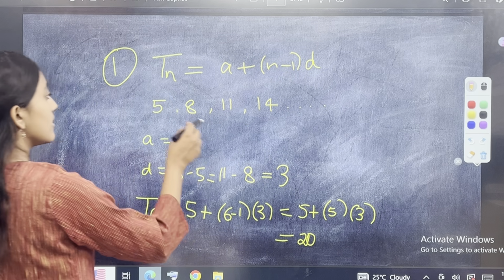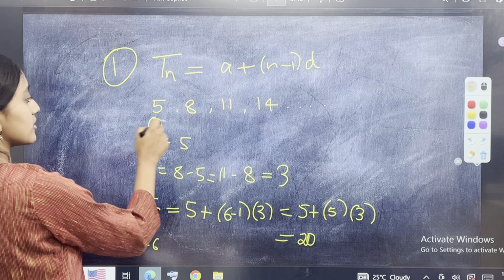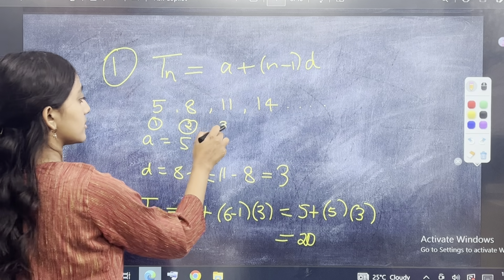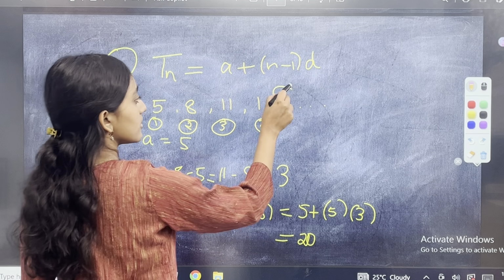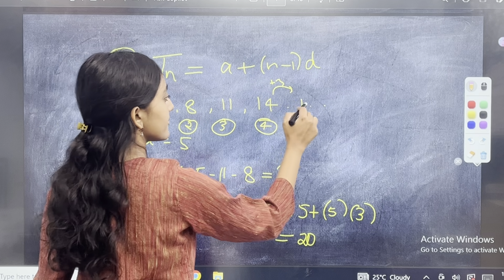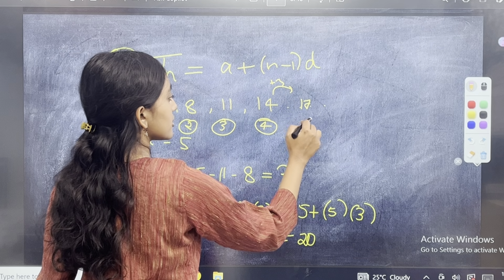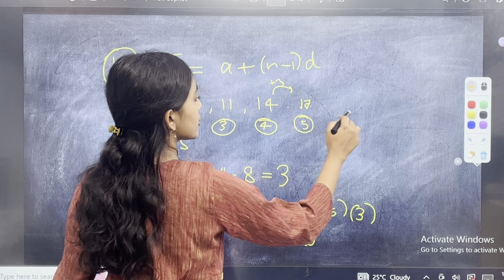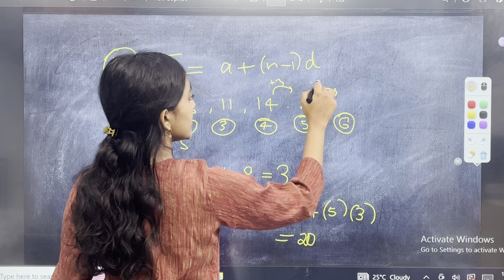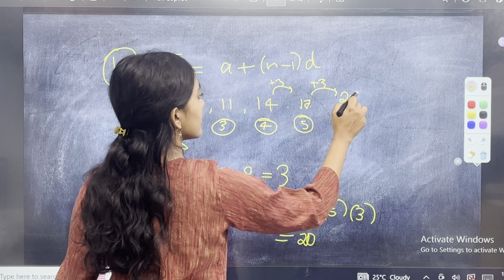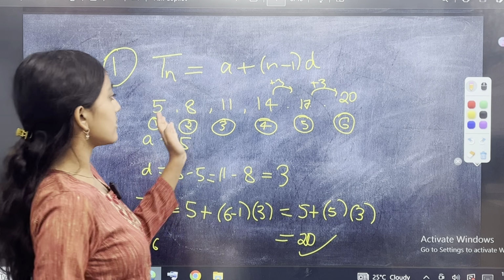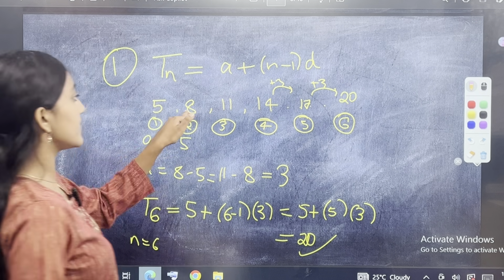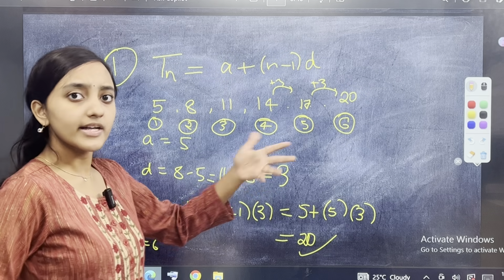Shall we check? You have 5, which is the first term, 8, which is the second term, third term is 11, fourth term is 14, fifth term क्या होगा? Plus 3, which is 17, which is the fifth term, and then the sixth term, which we were finding, will be 17 plus 3, which is 20. And this is what you've got, your answer. Now you may say that I can still find it like this, right? 5, 8, 11, 14, 17, 20. It's very easy to find.